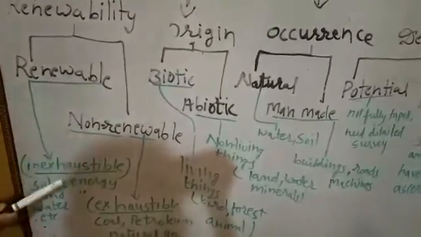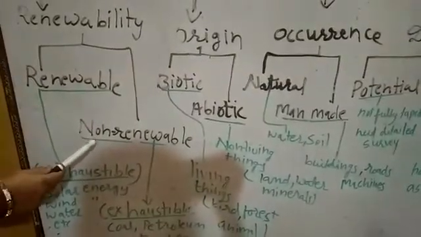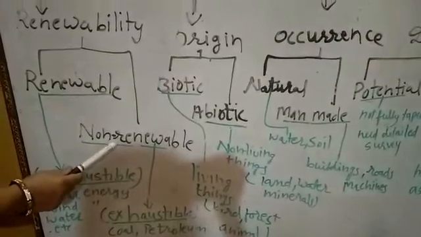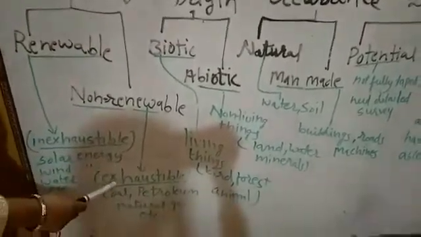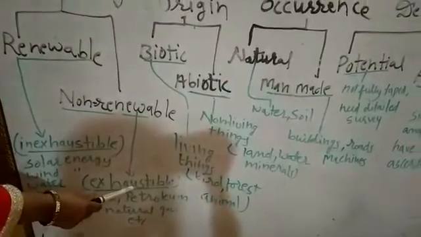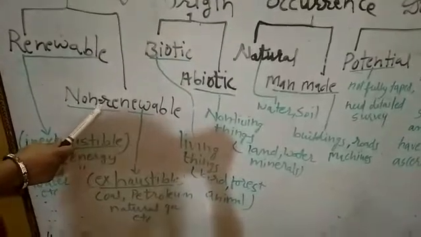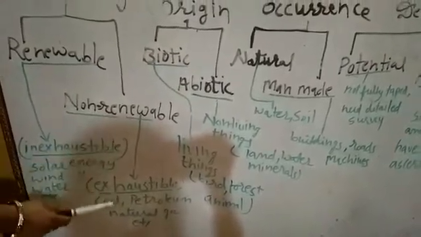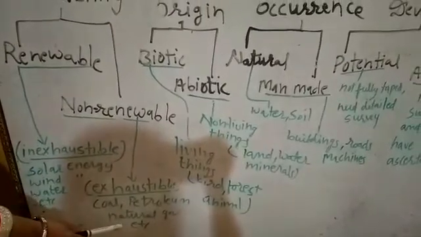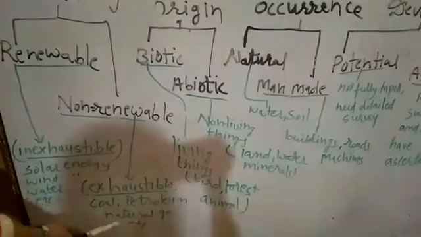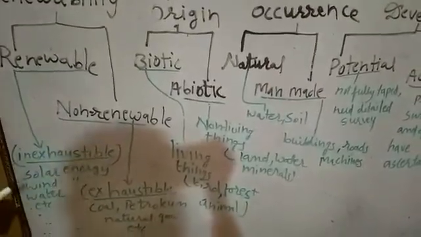Non-renewable resources are those resources which cannot be used again and again. These resources are also known as exhaustible resources because it will take millions of years to renew. For example, coal, petroleum, natural gas, etc. These all resources are known as non-renewable resources.